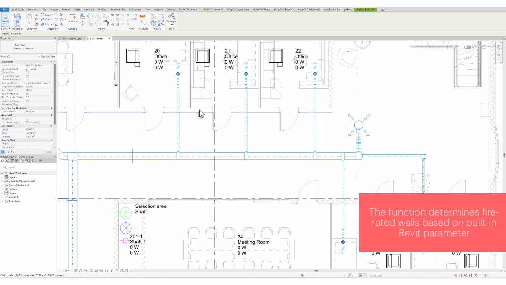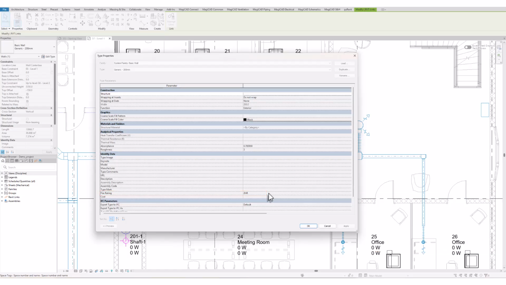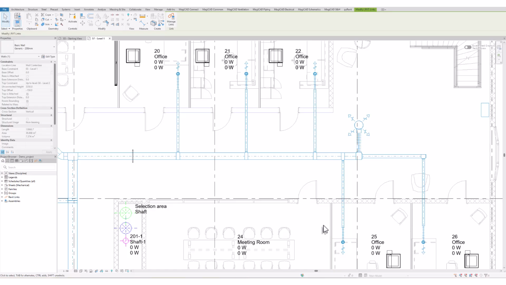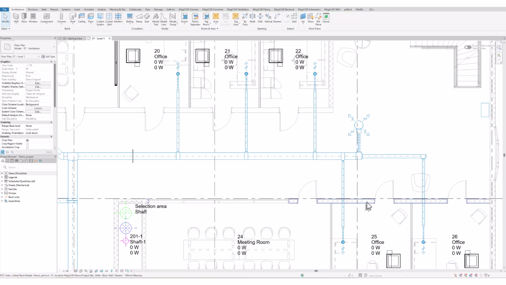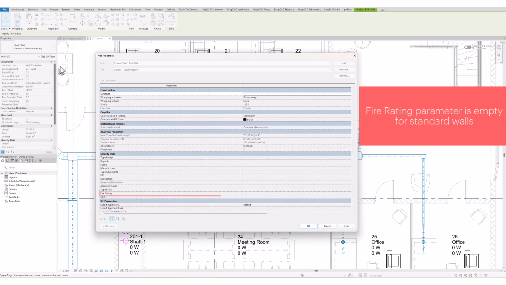The classification of a wall as fire rated is based on a built-in Revit type parameter. The tool reads this parameter from the wall. If it contains any value, the wall is considered fire rated. For example, if I check this wall, the fire rating parameter has no value. So this wall is not fire rated.